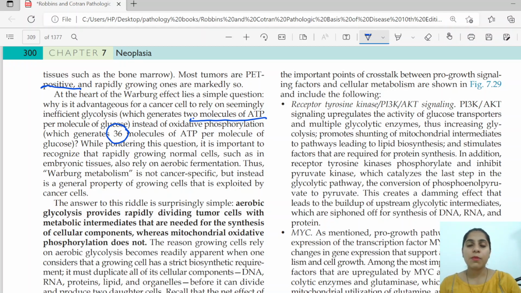These intermediate metabolites are required to form the organelles and for the synthesis of multiple things, like storage lipid, for the storage of fat. So it switches its metabolism from oxidative phosphorylation, which yields up to 36 ATP, to aerobic glycolysis.